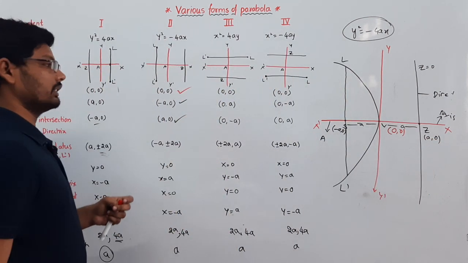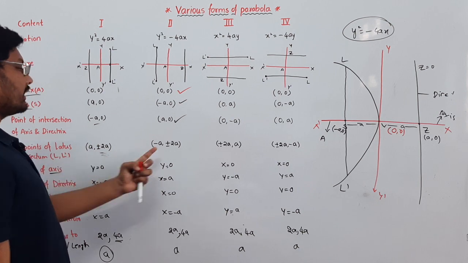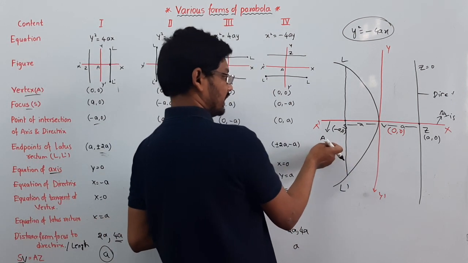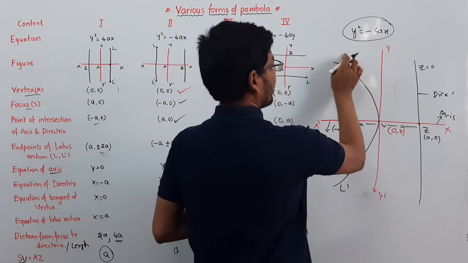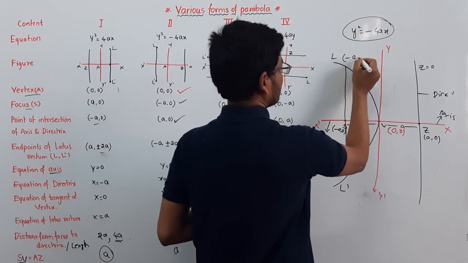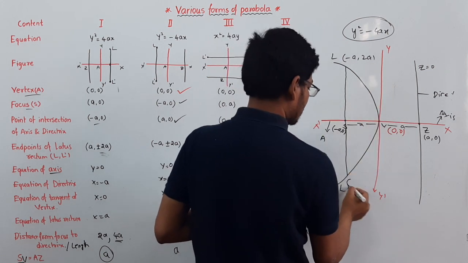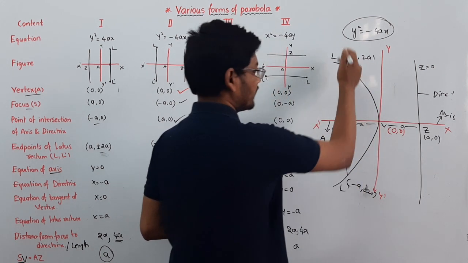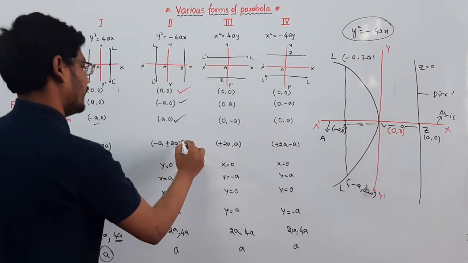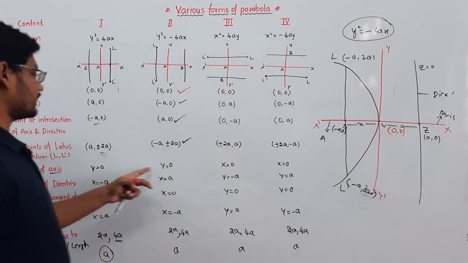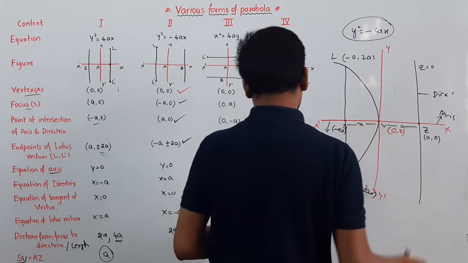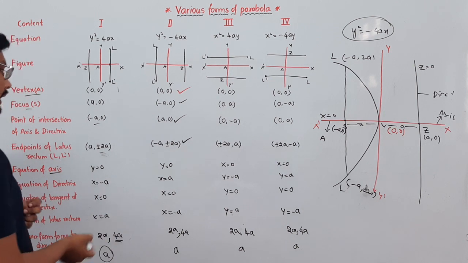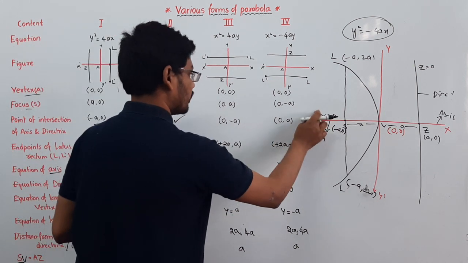The end points of latus rectum, being on the negative side of the x axis, will be minus a comma 2a and minus a comma minus 2a. The equation of axis is always y is equal to 0, this is the only x axis.